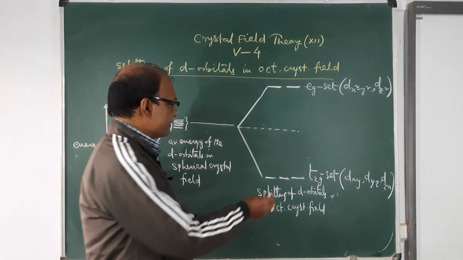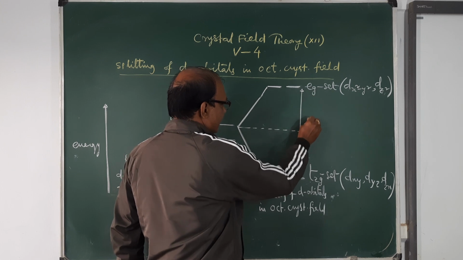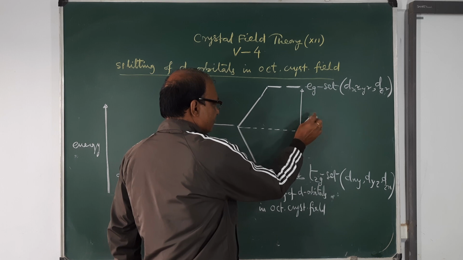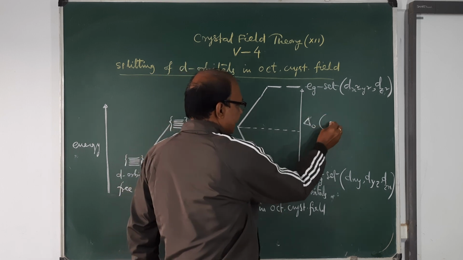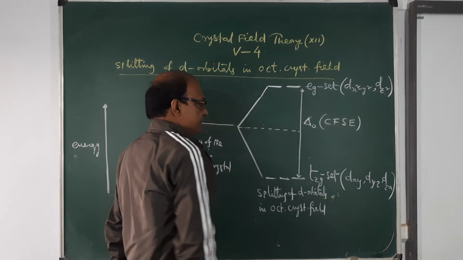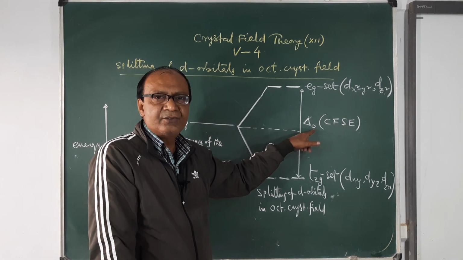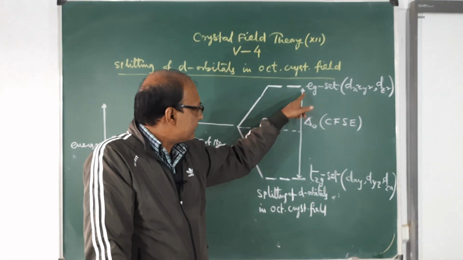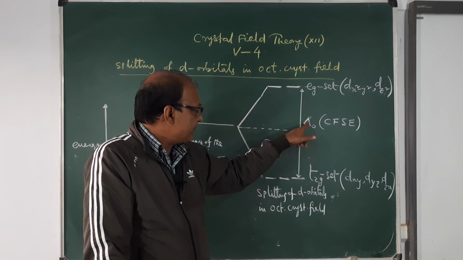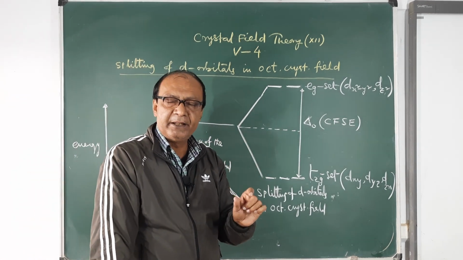energy between the two sets is denoted by delta O. Delta O is known as crystal field splitting energy, CFSE. Here delta is crystal field splitting energy, and O means for octahedral crystal field. So this is the energy difference between the two sets, EG set and T2G set. This energy difference is denoted by delta O, which is known as crystal field splitting energy.